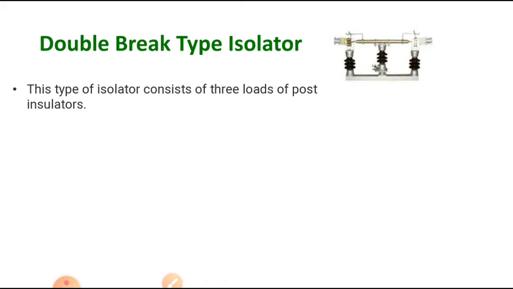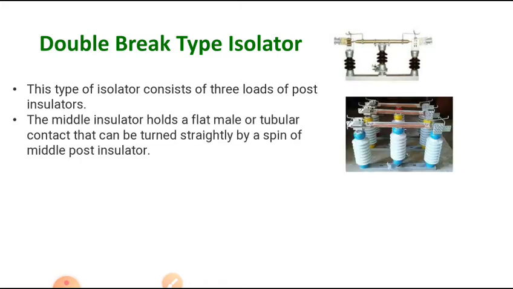And the middle insulator, you can see here in this clearer figure, holds a flat male or tubular contact that can be turned by spinning the middle post insulator. By moving the middle one, it touches either of the two contacts.